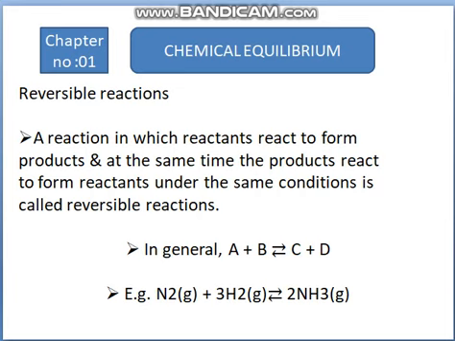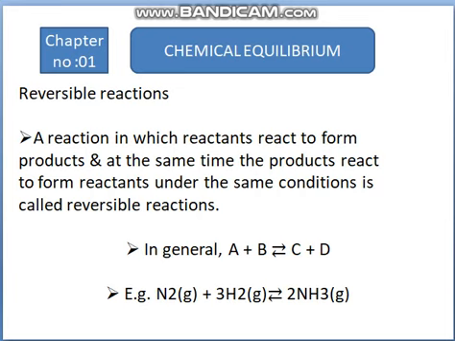In general, A plus B reacts to form C plus D. At the same time, C plus D reacts with each other and forms A plus B. That reaction is said to be a reversible reaction. A reversible reaction is said to be bidirectional or two directional. It simply means in the first direction it goes as a forward reaction, and in the second direction it goes towards the reverse direction.